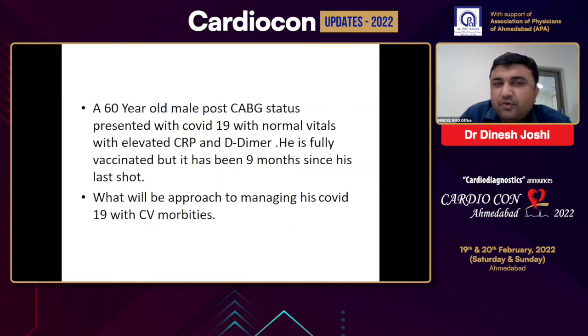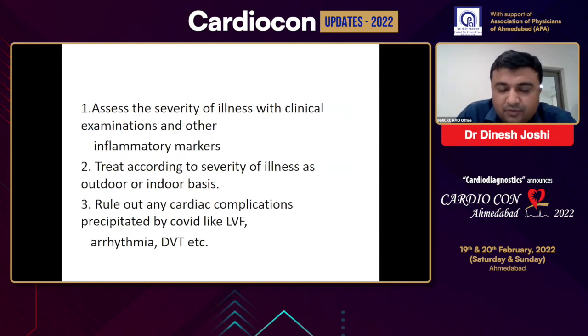Our patient is a 60-year-old male, post-CABG status, presented with COVID-19 with normal vitals, with elevated inflammatory markers like CRP and D-dimer. He is fully vaccinated, but it has been 9 months since the last shot. What will be the approach to this patient with COVID-19 and CV morbidity? The basic treatment is to assess the severity of illness with clinical examination and other inflammatory markers, treat according to the severity of the disease, and rule out any cardiac complication precipitated by COVID, like arrhythmia, DVT, and LVF.